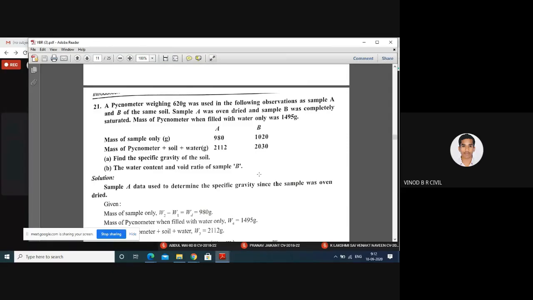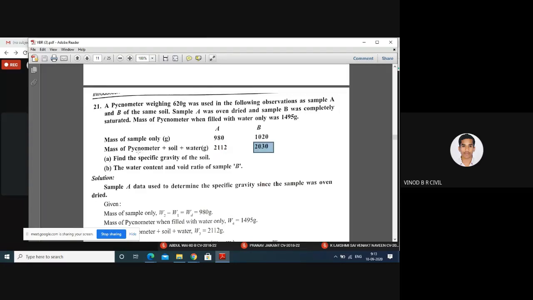Mass of pycnometer when filled with water only was 1495 grams. Mass of sample, A is 980 and B is 1020, given in the problem. Pycnometer plus soil plus water is 2112 and the other one is 2030.